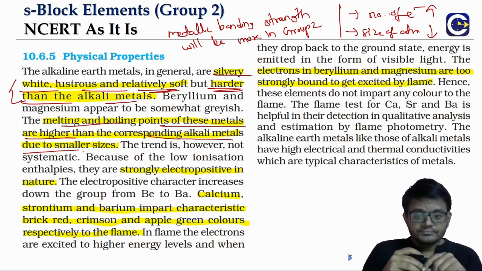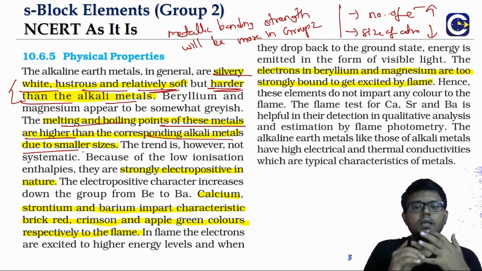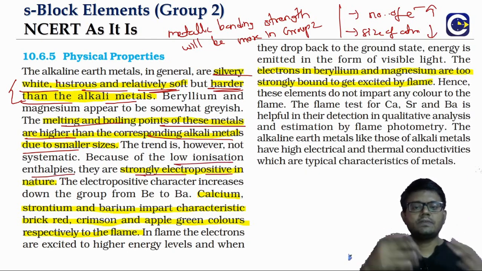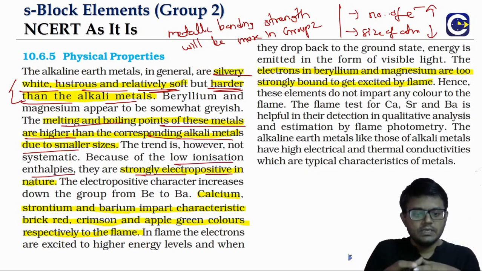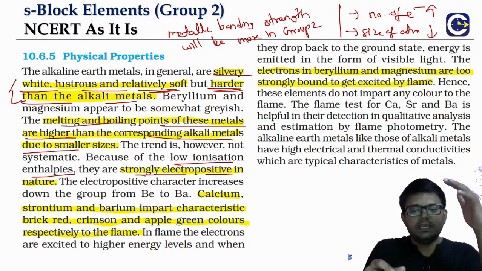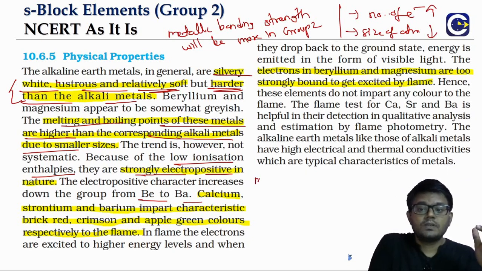When you look at the electropositive nature, group 2 elements are also strongly electropositive. How do we justify the electropositive nature? Because they have low ionization enthalpies. The electropositive nature increases down the group. So when you move from beryllium to barium, the electropositive nature increases. In a way, we can say the metallic nature also increases as we move down the group.